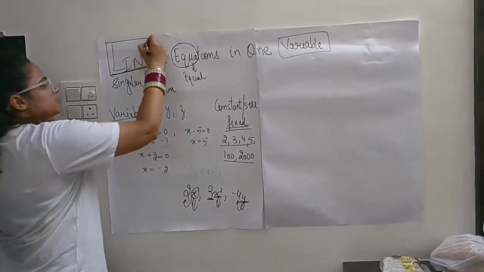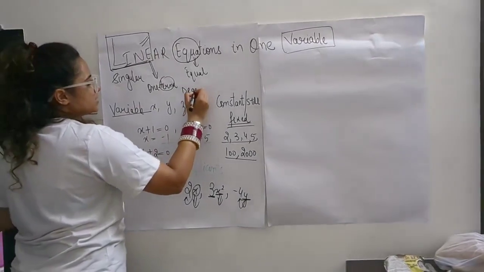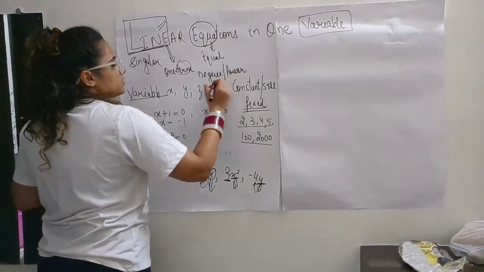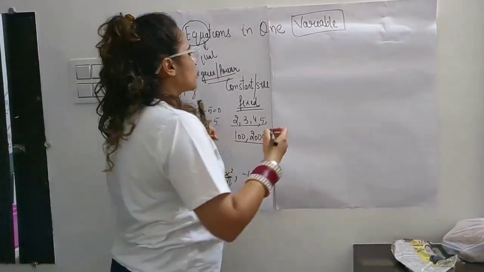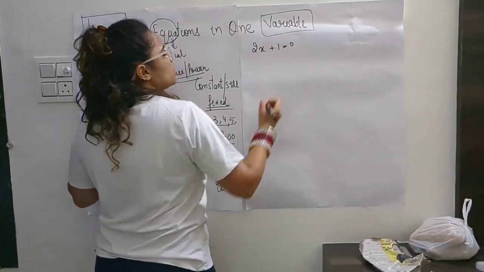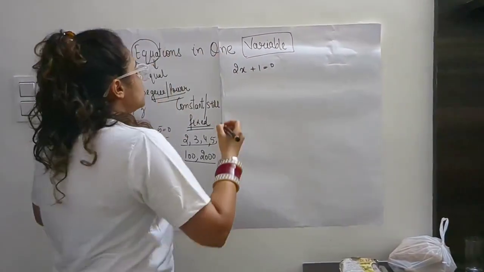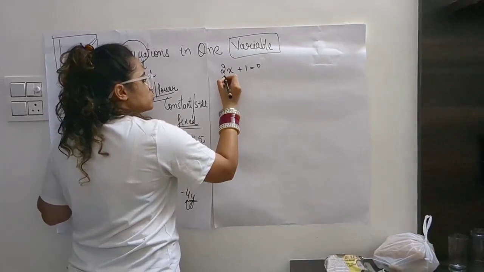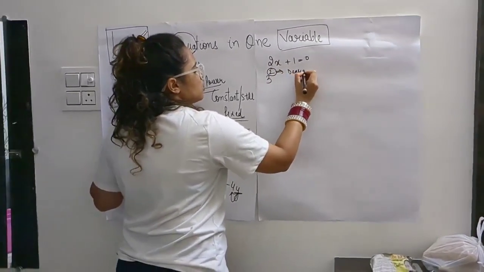What does this mean? Linear. That is having one term and one degree, or we can say the power also. That will also tell the meaning of that one term here. So if I am writing 2x plus 1 is equal to 0, now you must be thinking what this degree and power are all about. Suppose I am writing 3 square. This is known as the degree or the power.